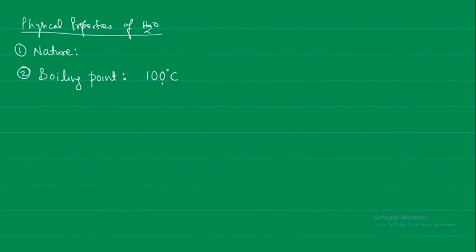The boiling point of water is affected by pressure. So if there is a lower pressure, for example, when we go on top of the hills, there is a lower pressure as you go up. So will the water boil at a lower temperature or at a higher temperature? It will boil at a lower temperature. For example, at the top of Mount Everest, the water will boil at 70 degrees centigrade itself, okay, because the pressure is low.